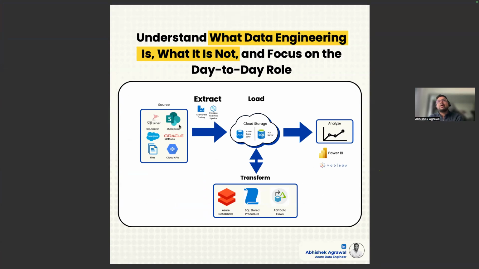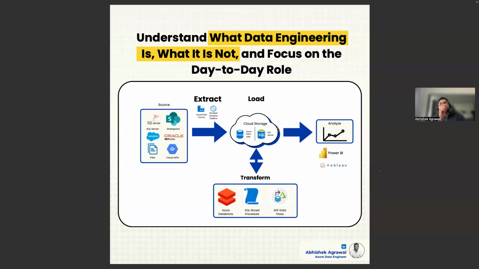Whether it is migrated using Data Factory or Synapse Analytics, or which kind of storage will be chosen, all of that architecture decision will be taken by the architect. The data engineer will migrate using the architecture which is there. The architect's job is to decide the architecture, whether it is Azure, AWS or GCP, and which tool to use.